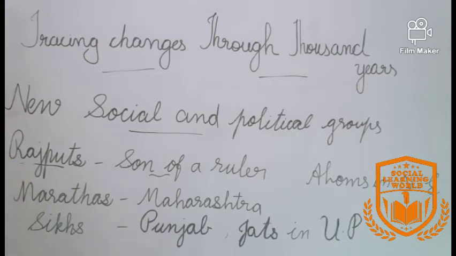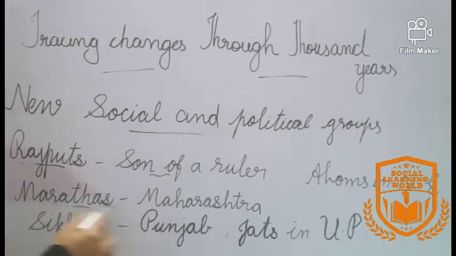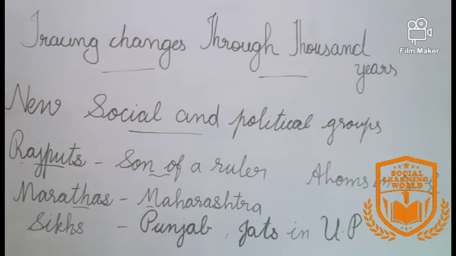Other groups of people such as Marathas of Maharashtra, Sikhs in Punjab, Jats in Uttar Pradesh, Ahoms in the Northeast, and Kayasthas also emerged during this time.